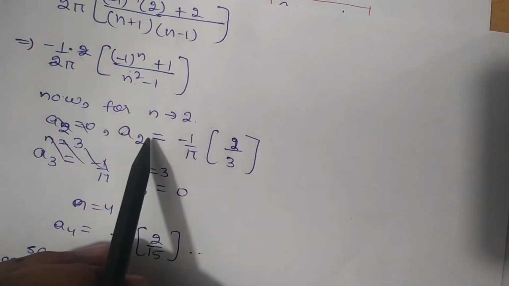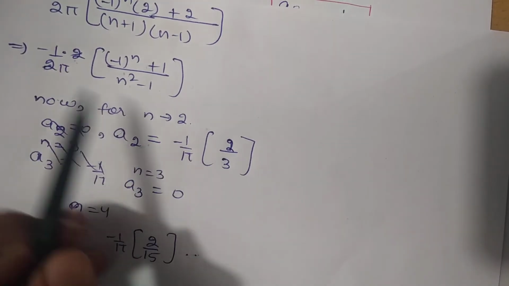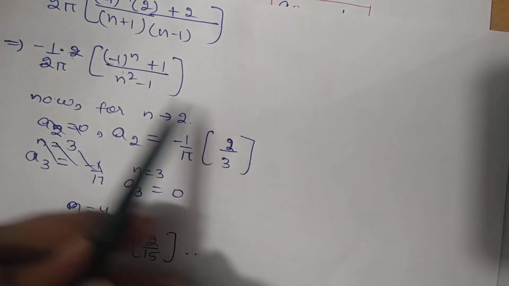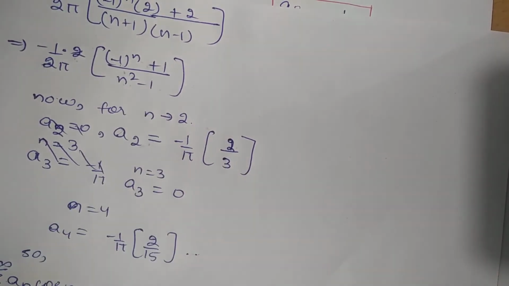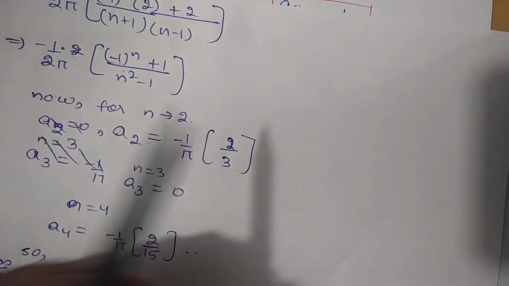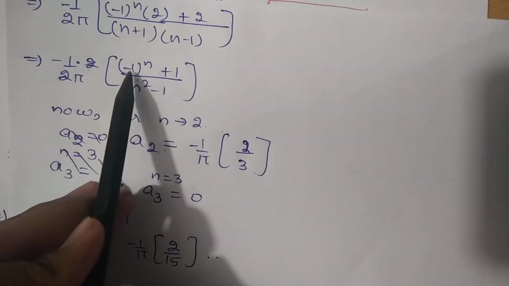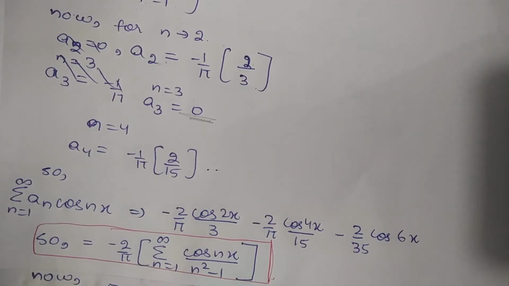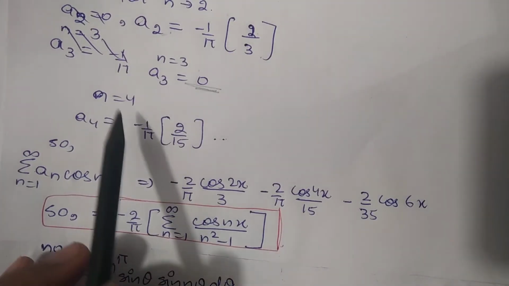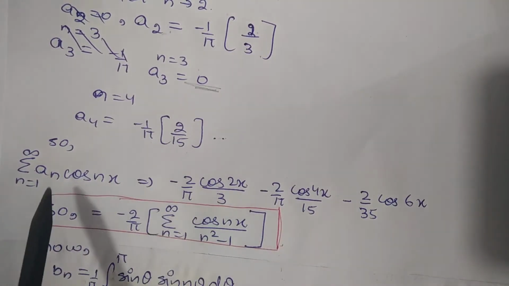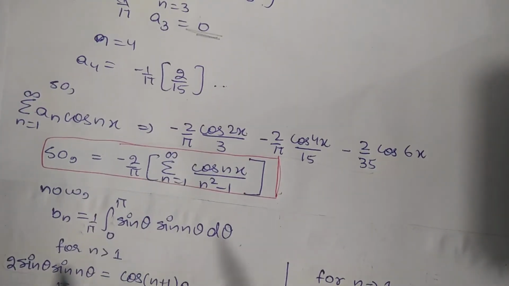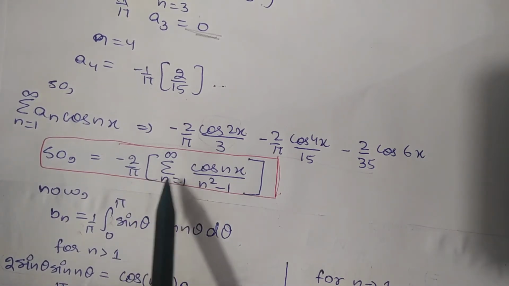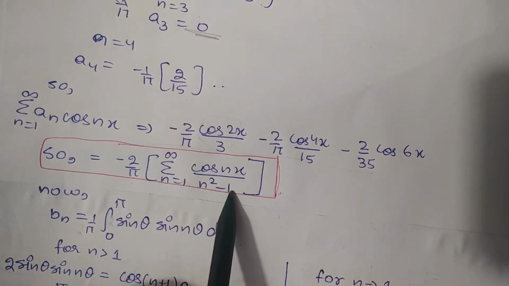For the a2 term, this value will be minus 1 by pi, and (-1)^2 will be 1 only, 1 plus 1 will be 2, and divided by 2 squared, 2 squared is 4, 4 minus 1 will be 3 only. For n equals to 3, this term will become minus 1, minus 1 plus 1 will be 0, so a3 will be 0 only. Similarly, a4 will be minus 1 by pi into 2 by 15, so we can write this term just like that, minus 2 by pi, taking summation n from 1 to infinity cos nx by n squared minus 1.